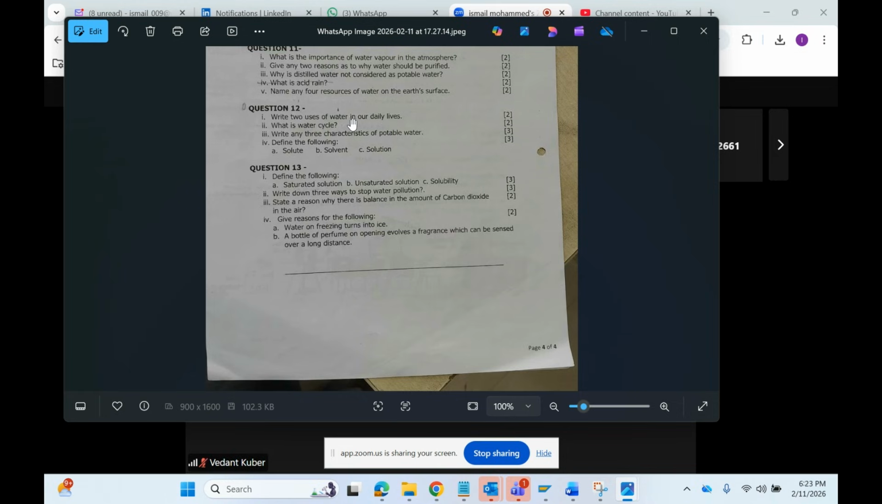Two uses of water in our daily lives. Water is used for cooking. Water is used for bathing. Water is used in agriculture, for the plants. And from water we generate electricity, which is called hydroelectricity. These are all the uses of water. What is water cycle?